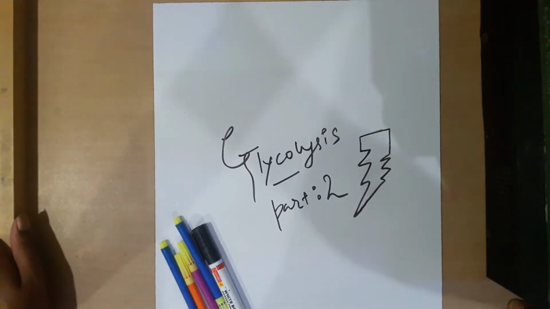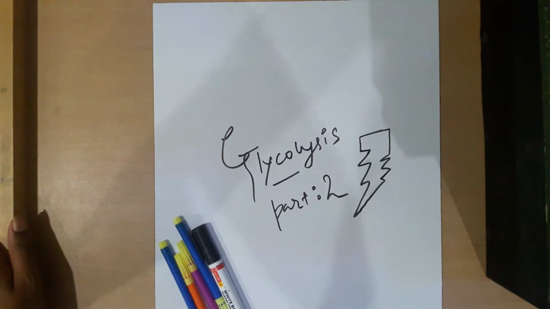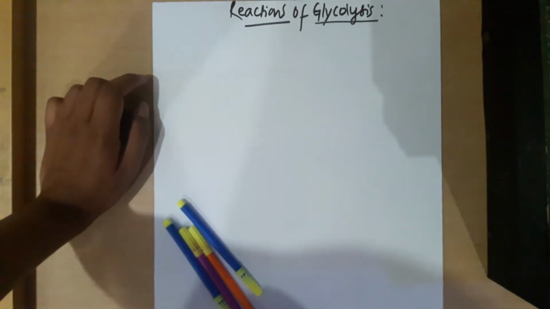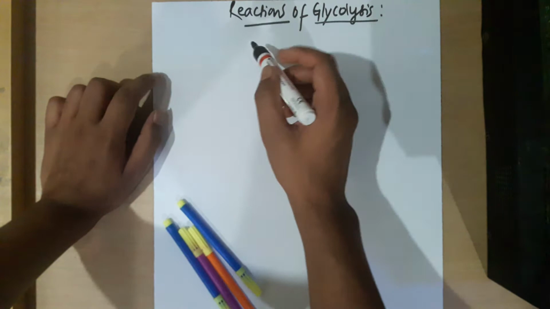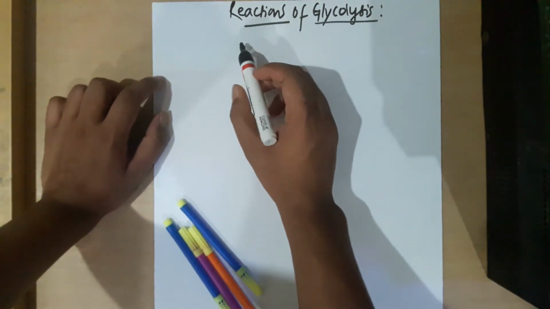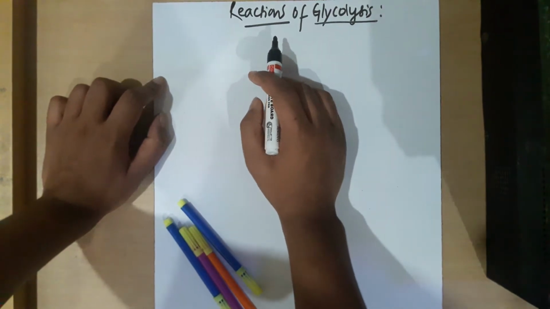If you have not watched part 1, I would suggest watching it first so that you can follow the continuation of the topic. The video will be provided in the i button. So today we shall continue from the energy generation phase. Continuing from the previous video, we did up to two molecules of glyceraldehyde 3-phosphate being formed.